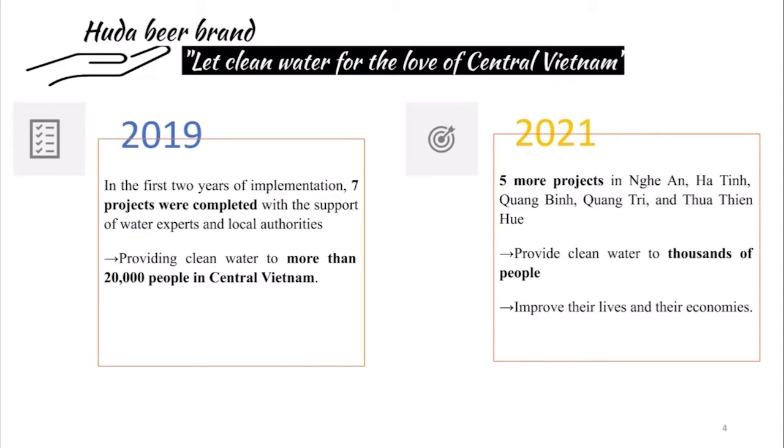And in 2021, 5 more projects in Nghệ An, Hà Tĩnh, Quảng Bình, Quảng Trị, and Thừa Thiên Huế are planned to provide clean water to thousands of people.